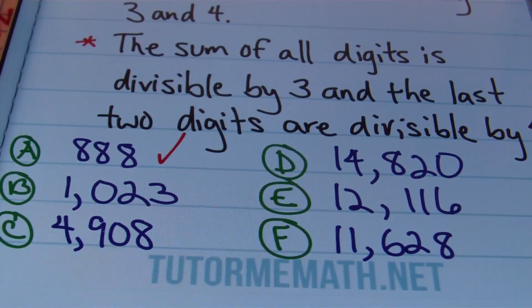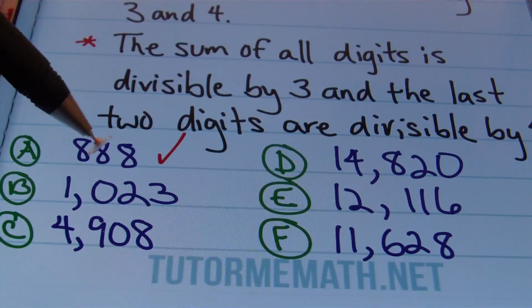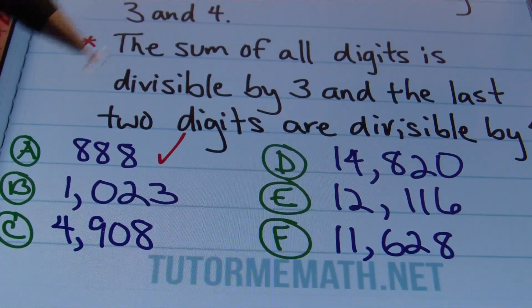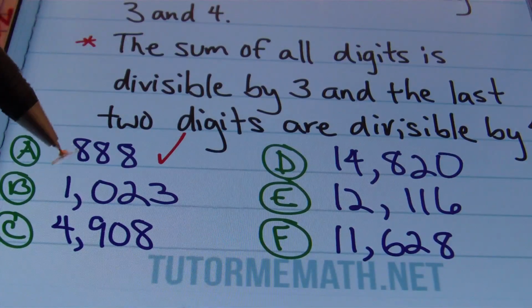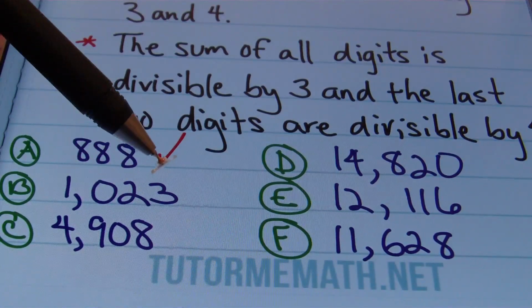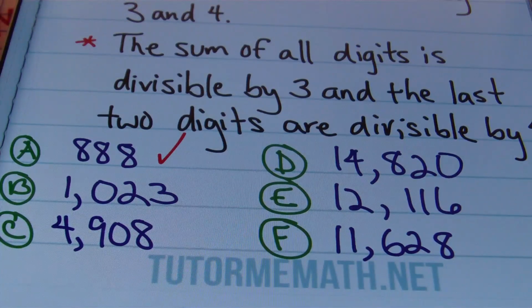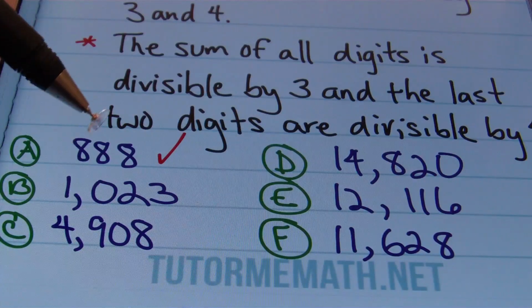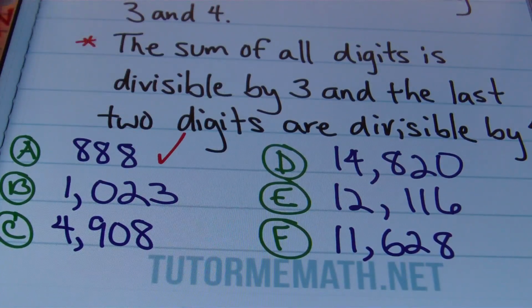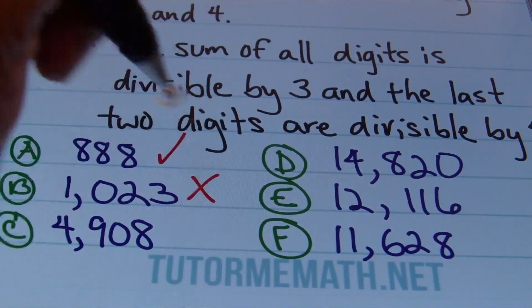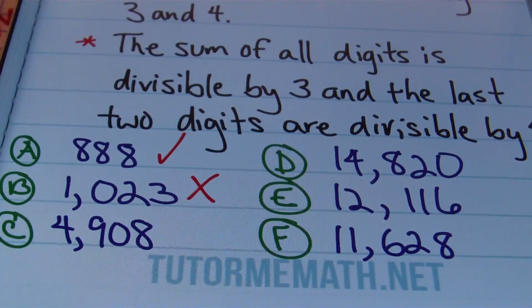All right, so now let's look at B. For B, we have 1,023. The first step that I'm going to do is see if it's divisible by 3 by adding all the digits together. So I have 1 plus 0 plus 2 plus 3. That gives me 6. And 6 is a multiple of 3, so that works. Then it also has to be divisible by 4. And if I look at the last 2 digits, 23 is not a multiple of 4, so this number is not divisible by 12. Both conditions must be met in order for you to have divisibility by 12.